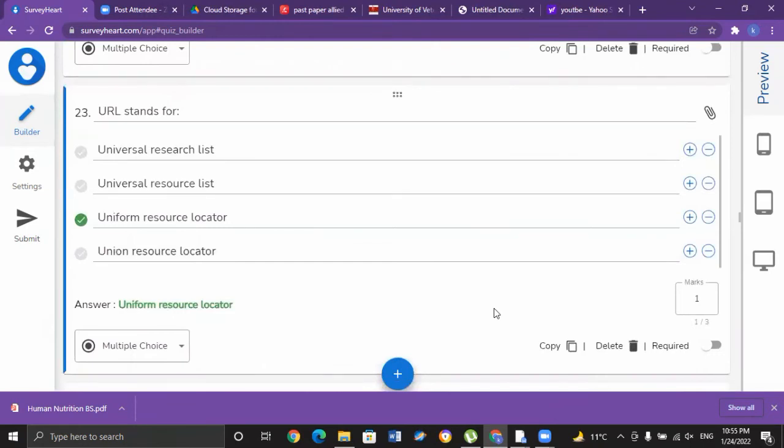URL stands for Uniform Resource Locator. URL, colloquially termed a web address, is a reference to a web resource that specifies its location on a computer network and a mechanism for retrieving it. A URL is a specific type of uniform resource identifier, although many people use the two terms interchangeably. So the correct option for MCQ number 23 is C, Uniform Resource Locator.